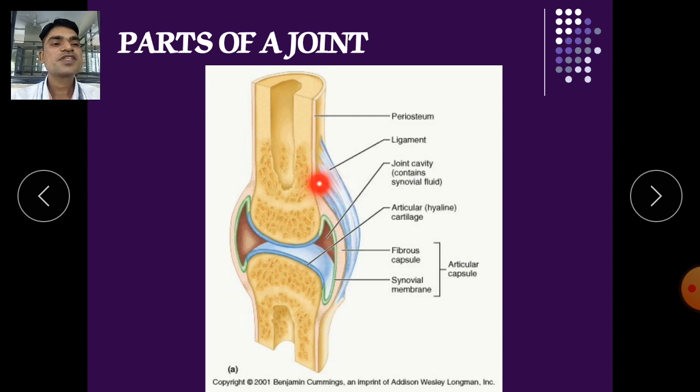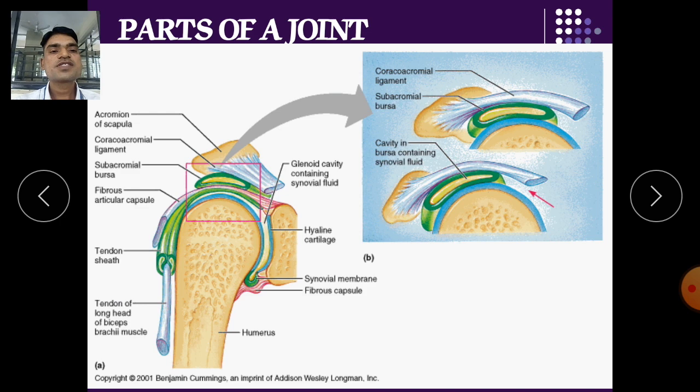Here you can see the ligaments, which attach two bones together. Above this there is also the patella. The patella is connected with two ligaments, from the upper side to our femur and from the lower side to our tibia. Here you can see the parts of a joint and how they are connected. This is the glenoid cavity, this is the hyaline cartilage, this is a tendon which connects our bone to our muscles, and this is the subacromial bursa.